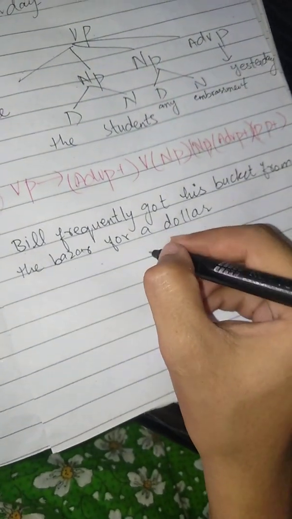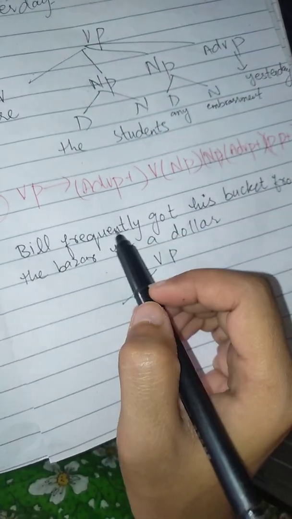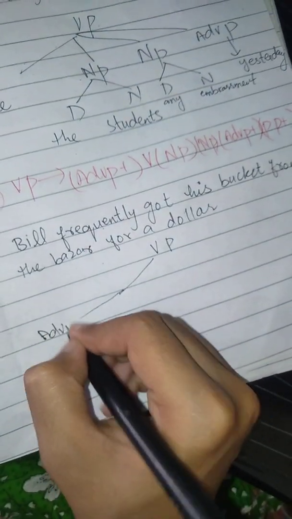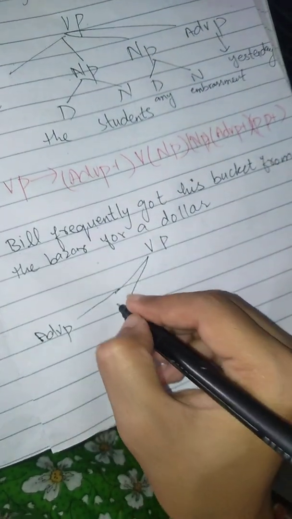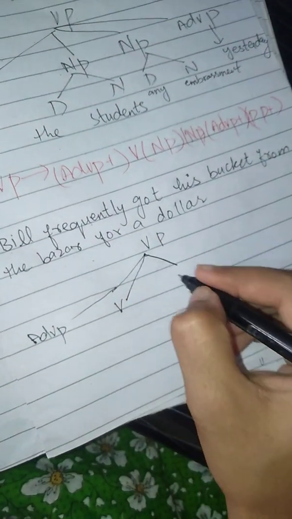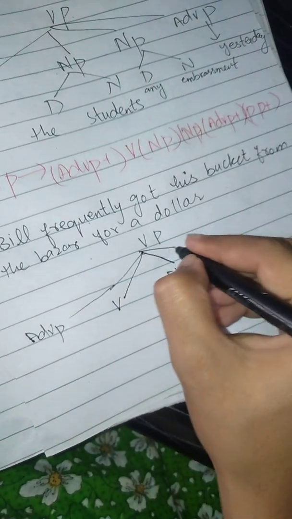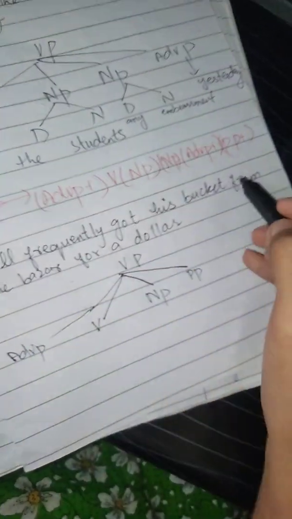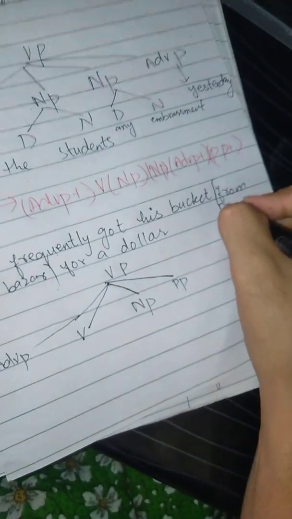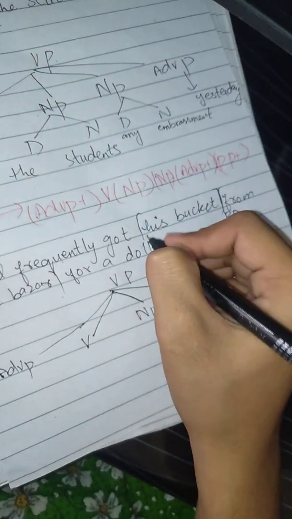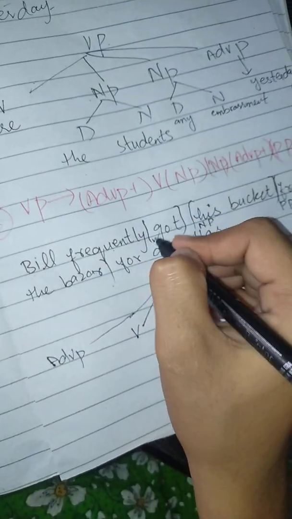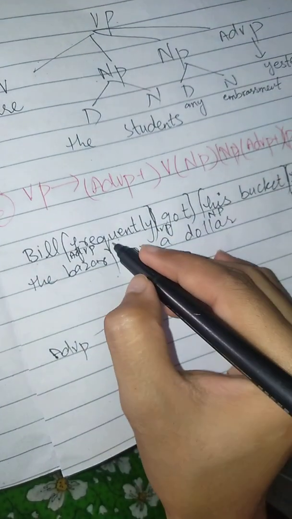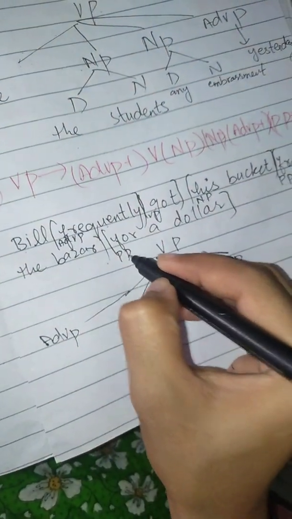So we make it like verb phrase. First one is frequently, so it is an adverb. Then got is a verb, his bucket is a noun phrase. From the bazaar: from is a preposition, so from there to there is PP, and there to there is NP, VP, adverb phrase, and then for is also a preposition, so this is also PP.